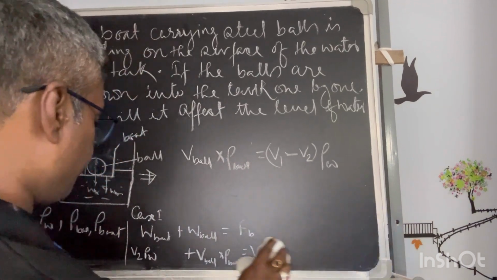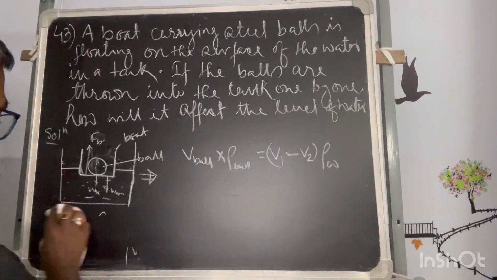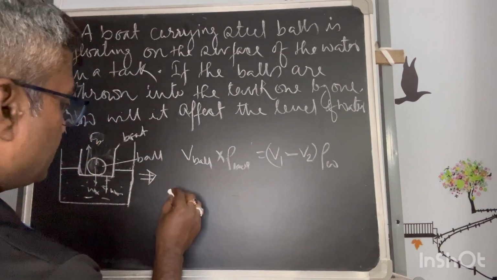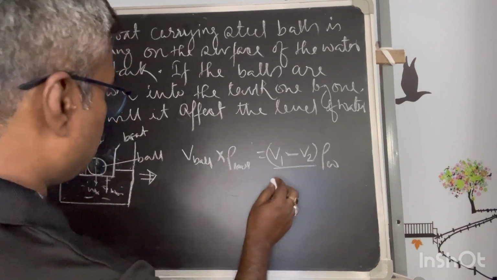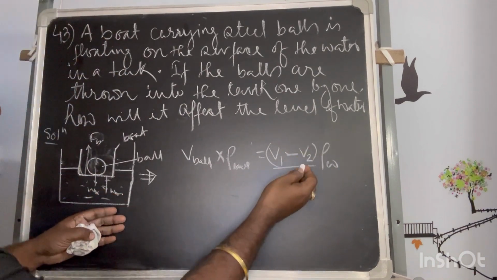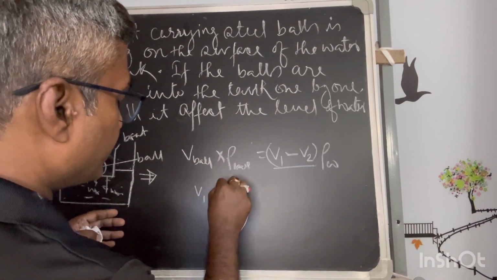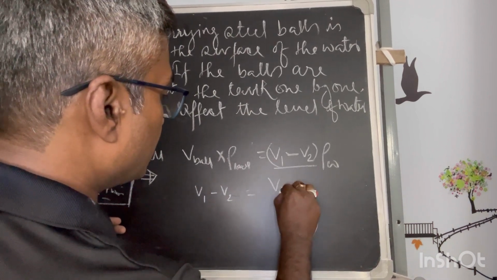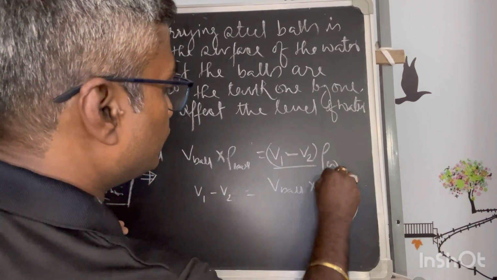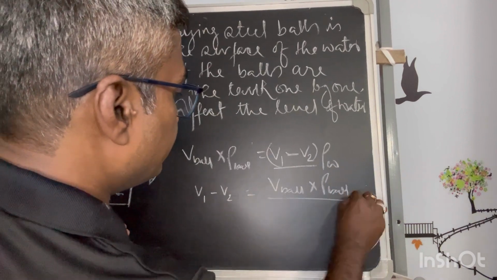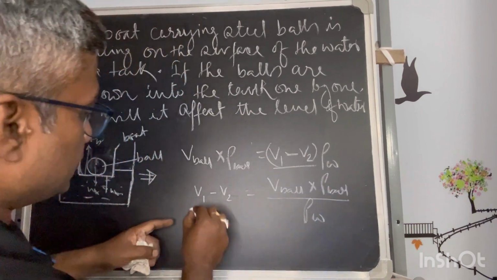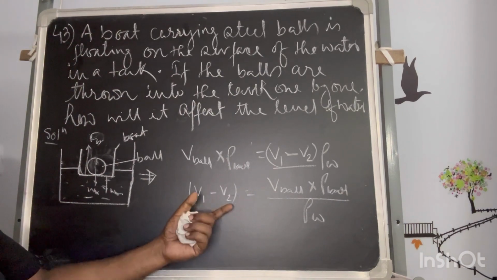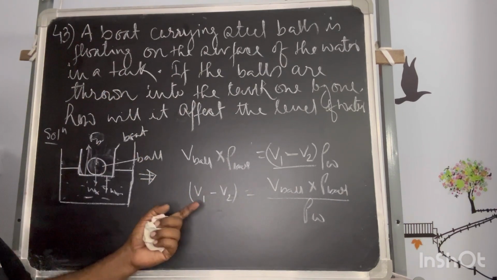Okay, now when ball is dropped inside, this was the water level dispersed, this V1 minus V2, exactly the V of ball, volume of ball into rho of ball divided by rho of water. So this is the volume difference. Due to that the rise or fall will be decided.